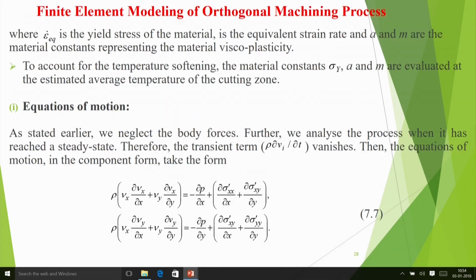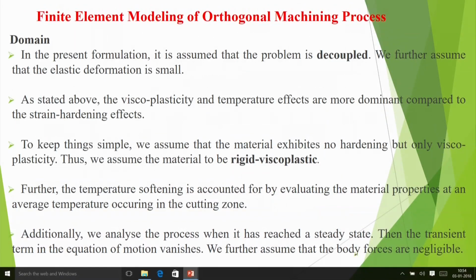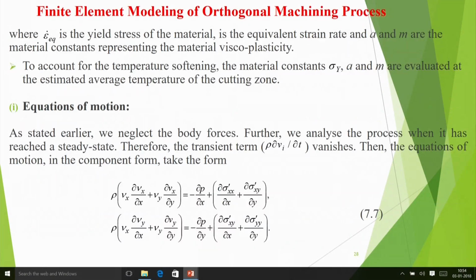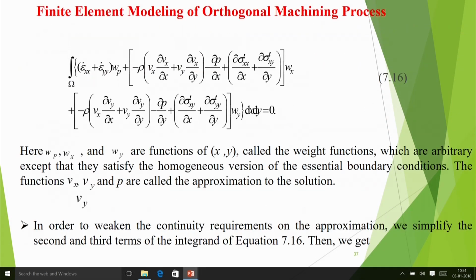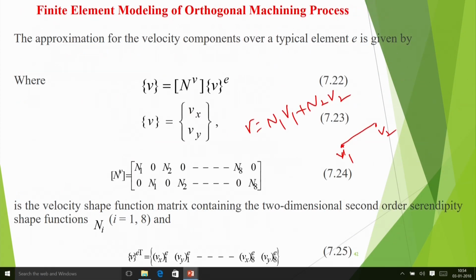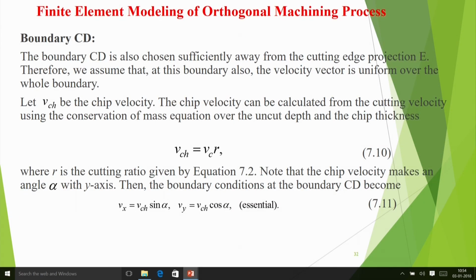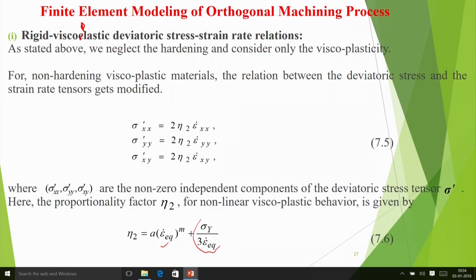This was a relation of eta 2, when we discussed what type of equations there are, and we discussed that there is a constitutive relation like this. So you are getting some eta 2. Now suppose epsilon dot EQ is very small, then eta 2 will become very high. Is it not? If epsilon dot EQ is 0, it becomes infinite. We don't want that type of situation.